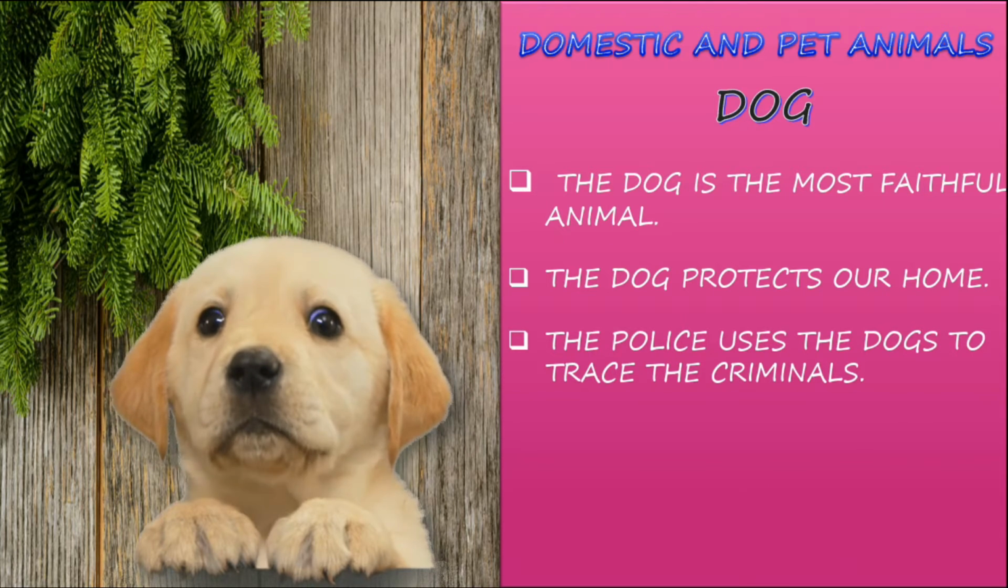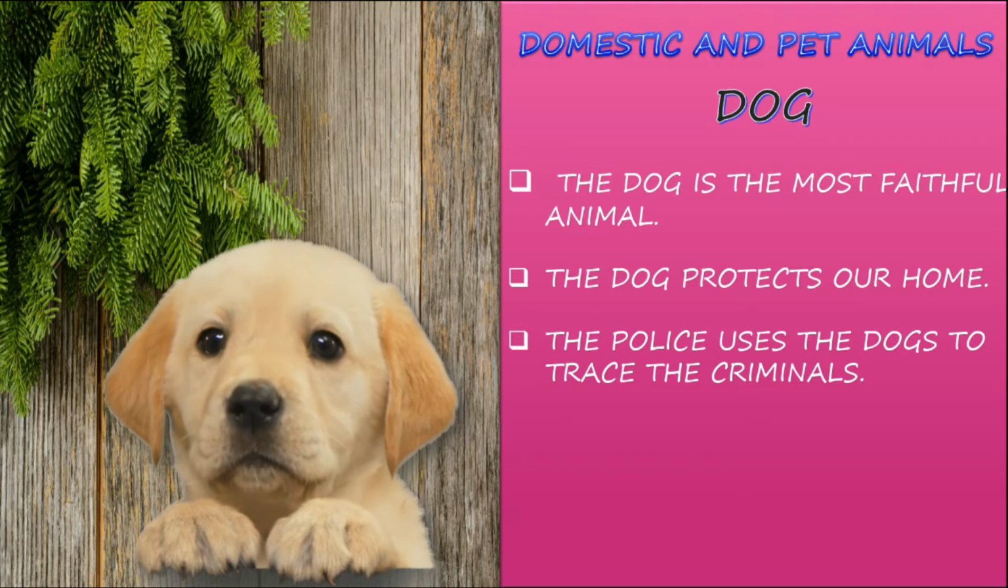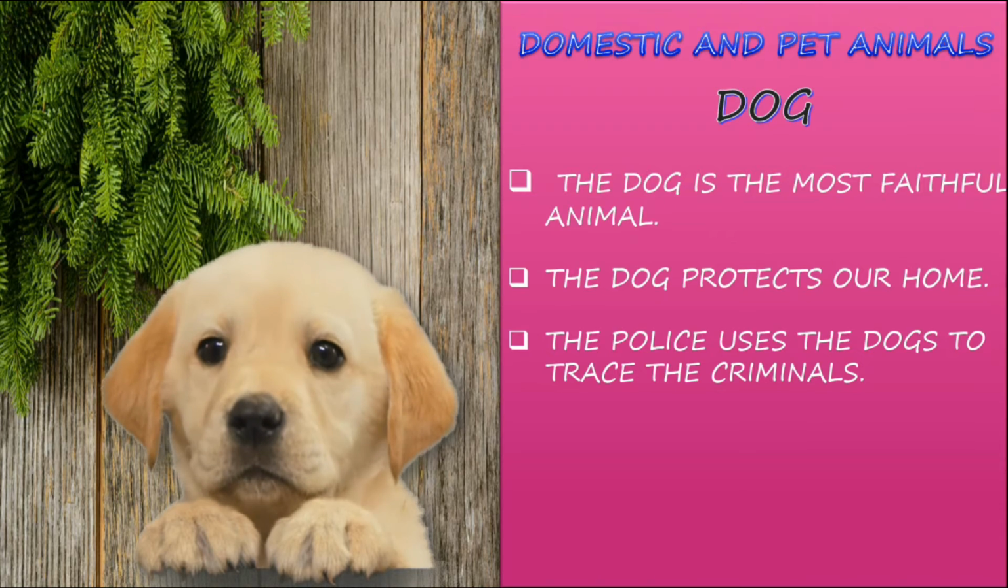That's why the police use the dogs to trace the criminals. So it is a faithful animal, and it has a well ability of smelling, so it can identify the criminals easily. That's why the police train the dog and it is used in the military also. What for? To catch the criminals.